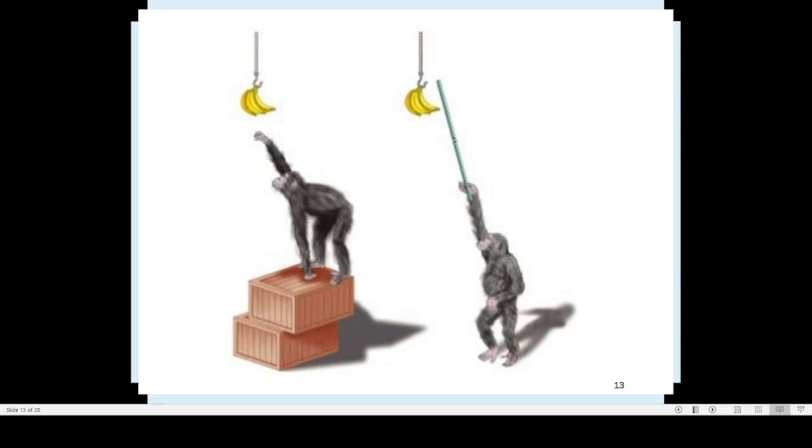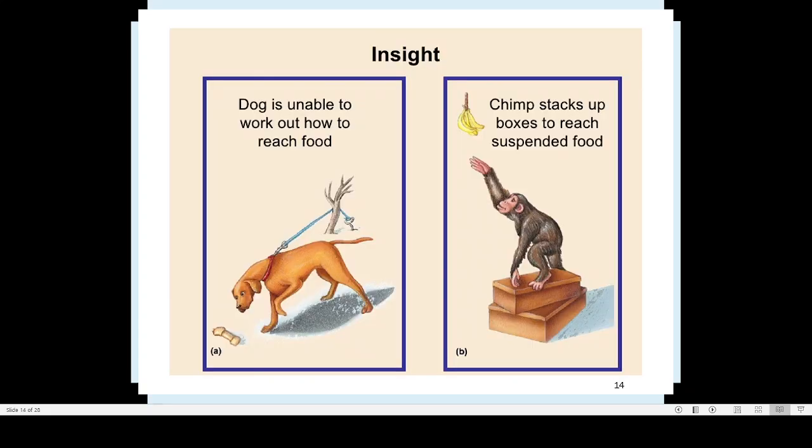So using some kind of tricks like this, after a period of time they are finding an answer, and that kind of learning is known by the name insight learning. Here also you can see that. If this dog is coming in this way, there is absolutely no possibility of getting this bone.